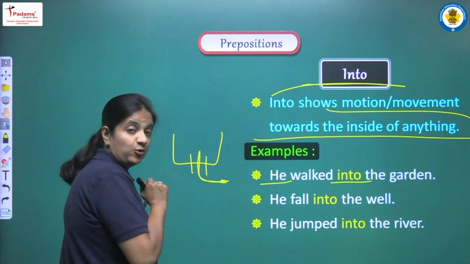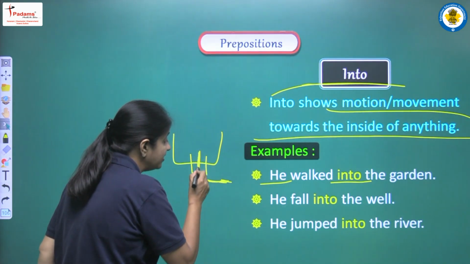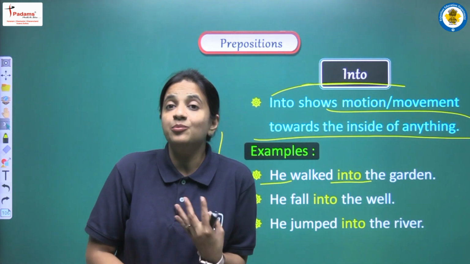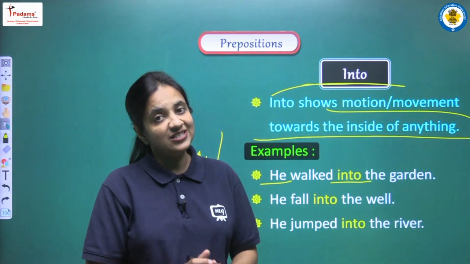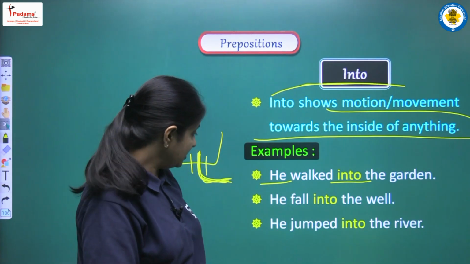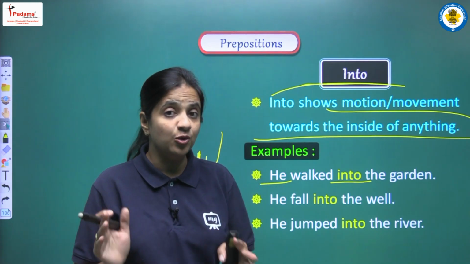पहले वो कहाँ था? Outside the garden था. Okay, वो garden से बाहर था, and now he is entering into the garden. तो अगर हम किसी भी तरह का motion show करना चाह रहे हैं, we are trying to show the movement, then yes, we have to use into in our sentence. Okay, next is: he fell into the well. Again we are showing the movement, right?